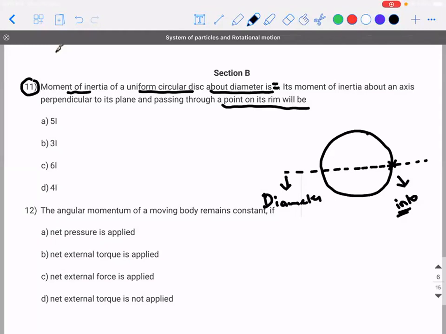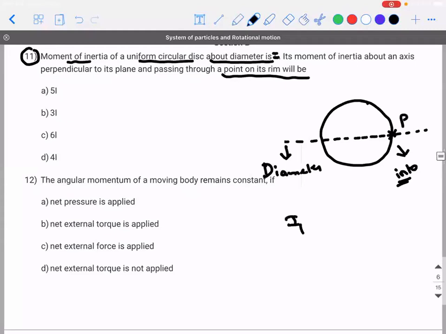So theorem of parallel axis. You can think of parallel axis theorem, but for you to apply parallel axis theorem, what is it you need? You need to know the moment of inertia through the center of mass. What does parallel axis theorem state? The moment of inertia about point P is equal to ICM plus M into D square, where D is the distance between the center of mass and the point where the axis of rotation is considered. Am I right?